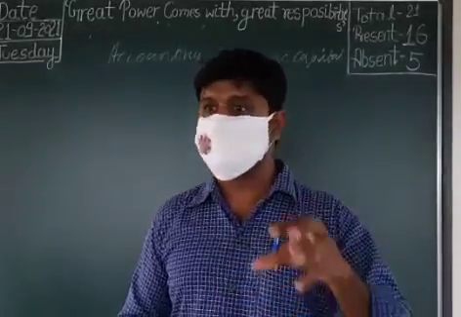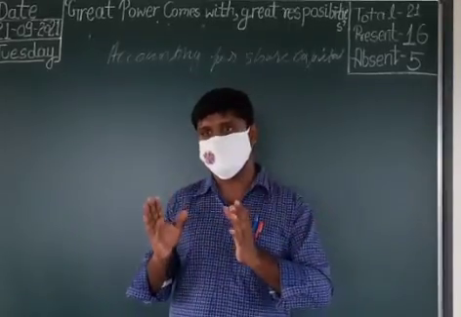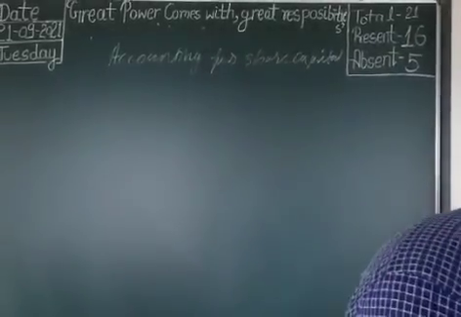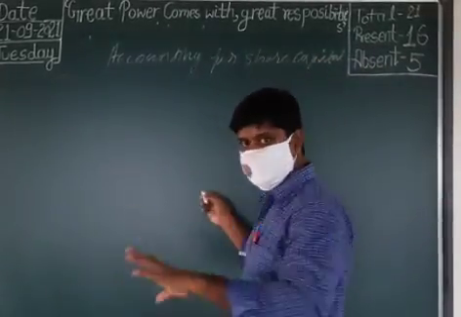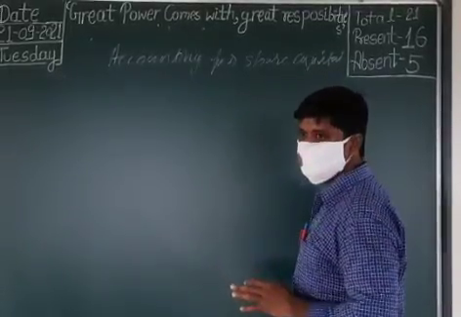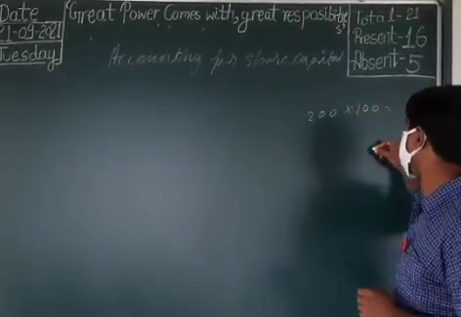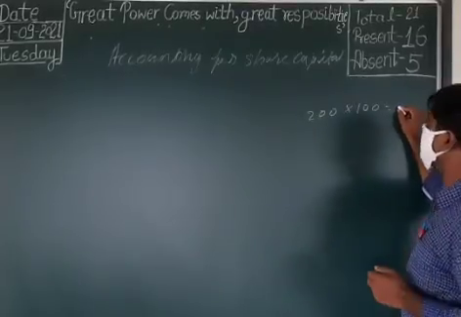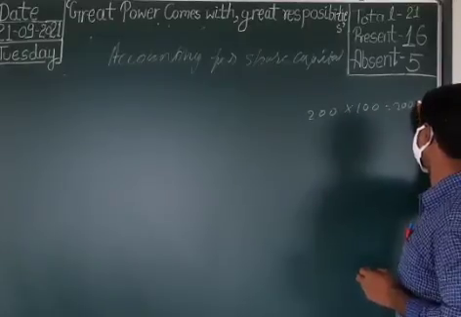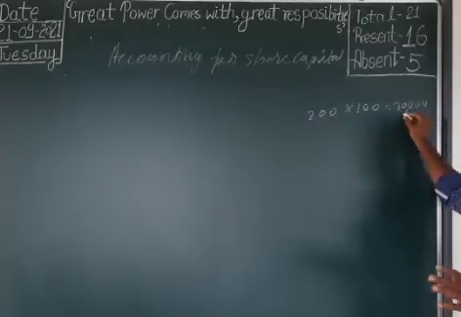So 200 shares, for which the full amount is not received. That means they asked to pay the full amount. The question does not say whether it is one person or two persons. So 200 shares, and one share's price is 100 rupees. Then how much is the total amount? Total share capital here is 20,000.